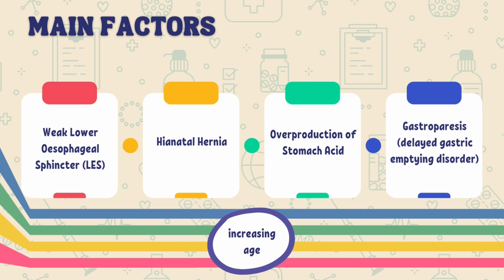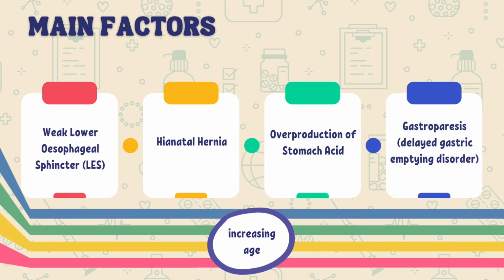Second, hiatal hernia. It is a condition where the upper part of the stomach bulges through the diaphragm, which allows the stomach acid to flow back to the esophagus. This condition can weaken the LES and subsequently will cause GERD.